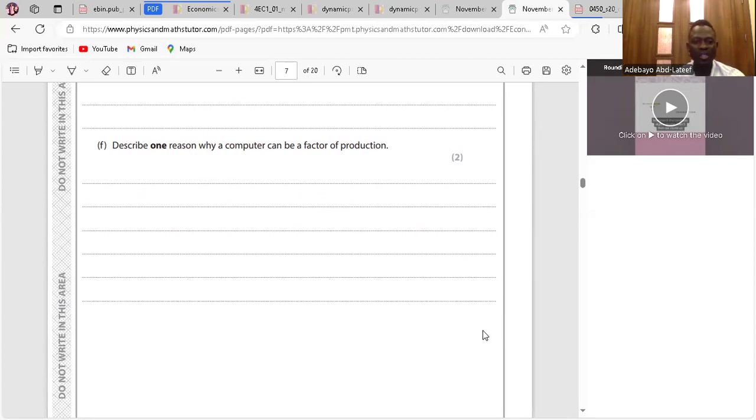So we go to question F. Describe one reason why a computer can be a factor of production. First, what are factors of production? These are resources that help in the production of goods and services. So a computer can be used to produce goods, or to render service. It means capital. Clear? Computers are a part of capital assets to the business, therefore making it a factor of production. Yes, fine. So move on.